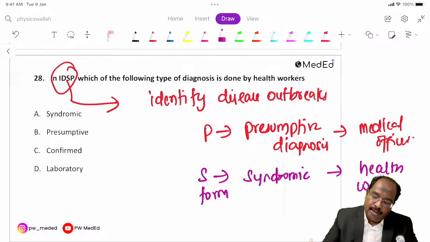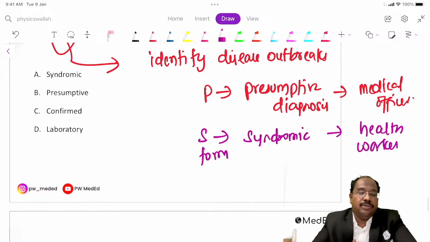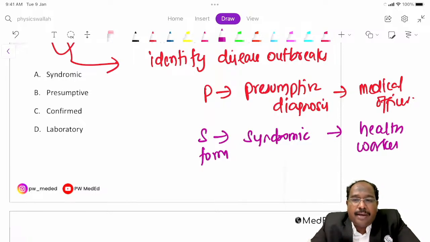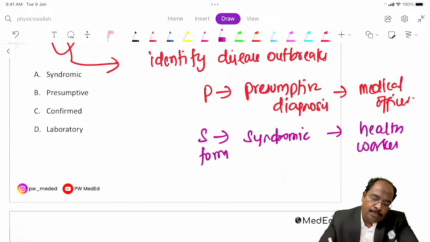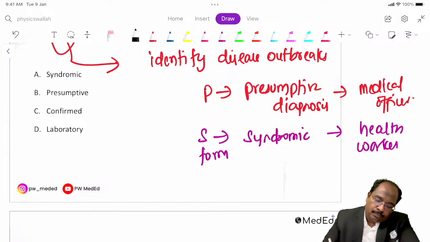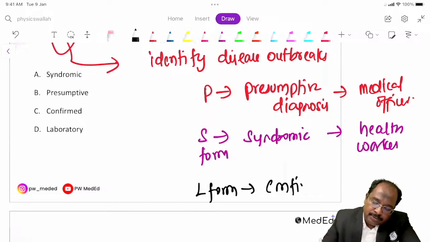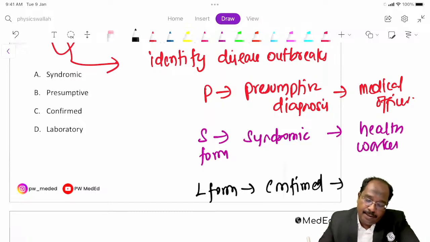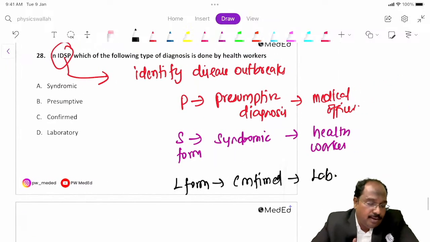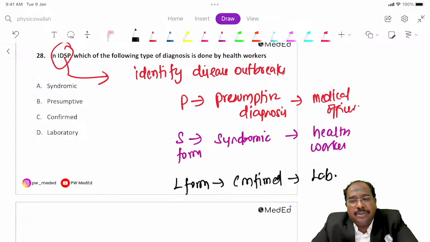Syndromic diagnosis is done by health workers, such as fever with rash. Possible case of malaria, possible case of dengue, that is presumptive diagnosis. The L form is confirmed diagnosis. This is given by the lab, guys. Confirmed diagnosis comes from the lab.